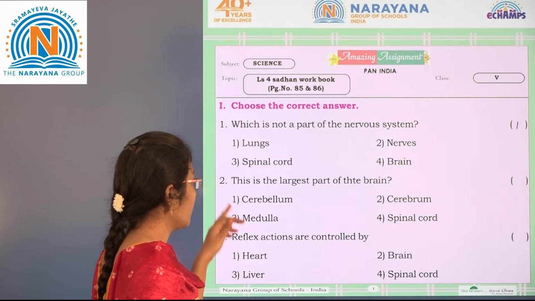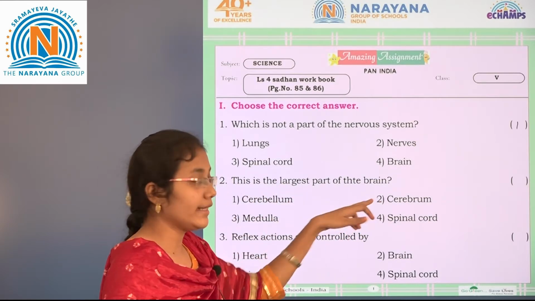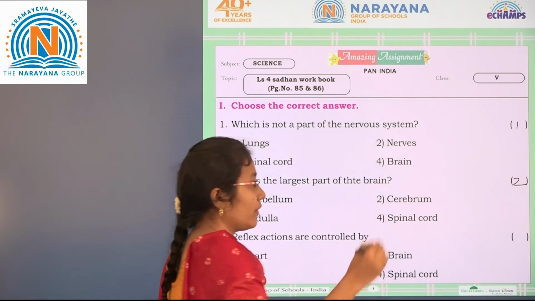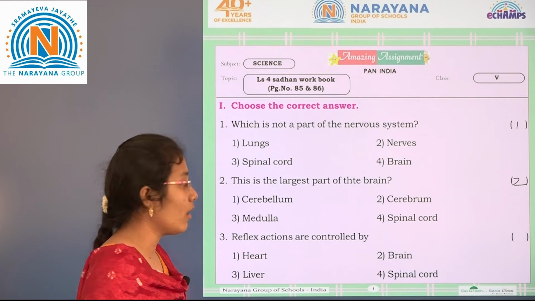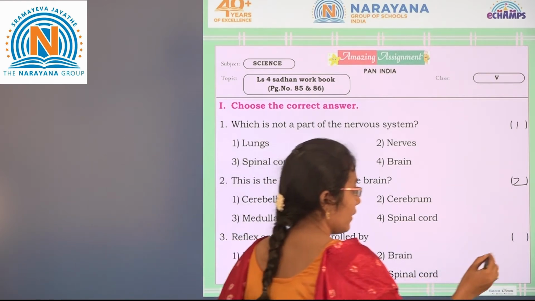Second, choose the correct option. This is the largest part of the brain. So it is the cerebrum. Cerebrum is the largest part of the brain. See the third one, reflex actions are controlled by. So they are controlled by the spinal cord.